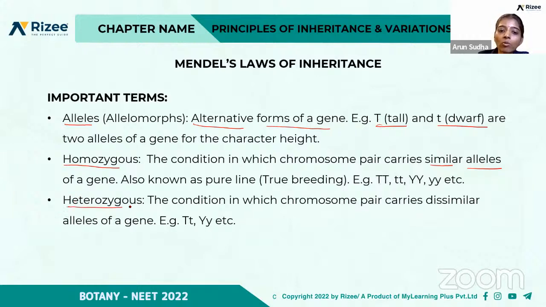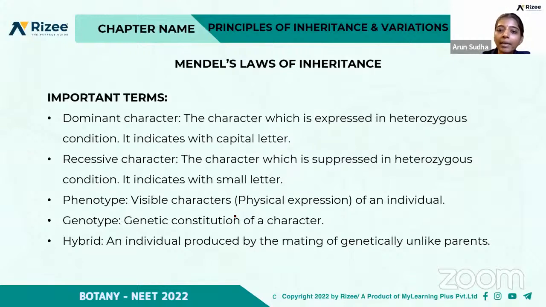And what is called heterozygous? The condition in which the chromosome pair carries dissimilar alleles. That is, T and t: one is of one type and the other is of the other type, the alternative forms of a gene, right? Then that is called the heterozygous form. And what do you mean by a dominant character? The character which is expressed in the heterozygous condition. If you take stem height Tt, this is heterozygous, and the character expressed in the heterozygous condition is called the dominant character.